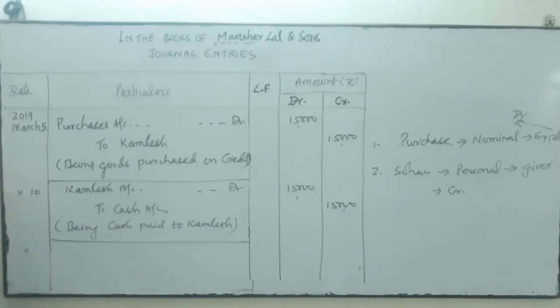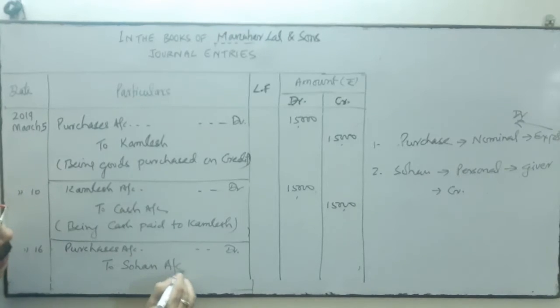So you write the date first. Date is 16. So purchase account will be debited, purchase account to Sohan account. It is not necessary to write the 'account' over here.